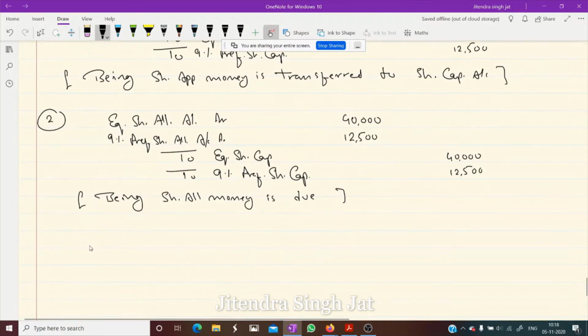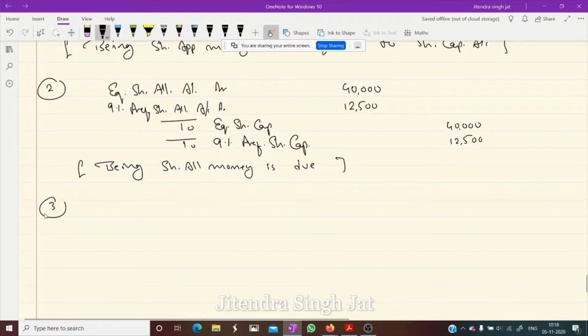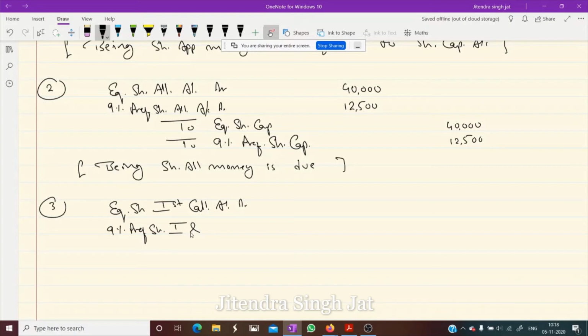Then the third entry is for first call. Equity share first call account debit, 9% preference share first and final call account debit, to equity share capital and to 9% preference share capital.